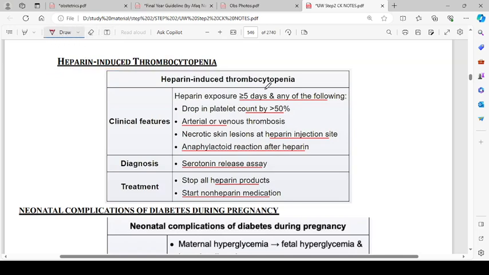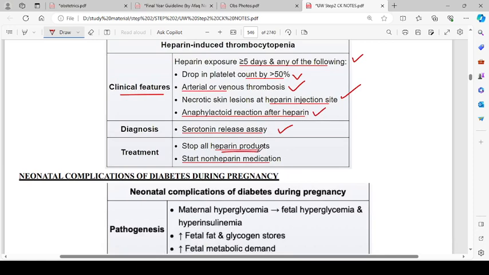So heparin-induced thrombocytopenia. The clinical features are heparin exposure for more than 5 days with any of the following: drop in platelet count by more than 50%, arterial or venous thrombosis, necrotic skin lesion at the heparin injection site, and anaphylactoid reaction after heparin. Diagnosis is serotonin release assay. Treatment is to stop all heparin products and start non-heparin medications.